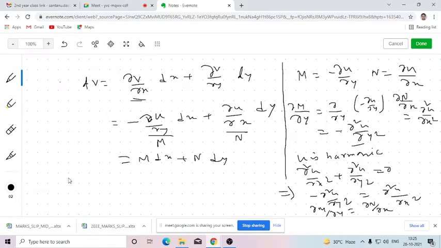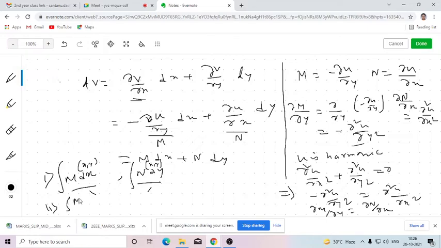Now since this is an exact differential equation, very easily we can solve it. Because you know how to solve the exact differential equation? There are three methods. We can either find the integral of m dx first, then n dy. While finding the integral of m dx, m is a function of x and y, so we will consider x as the variable and y as constant. Then we can integrate this. Similarly for n, we will integrate only the terms which contain y, and will not integrate x; that x will be treated as constant. If you find both solutions, then you take only the common terms. That will be your required solution.